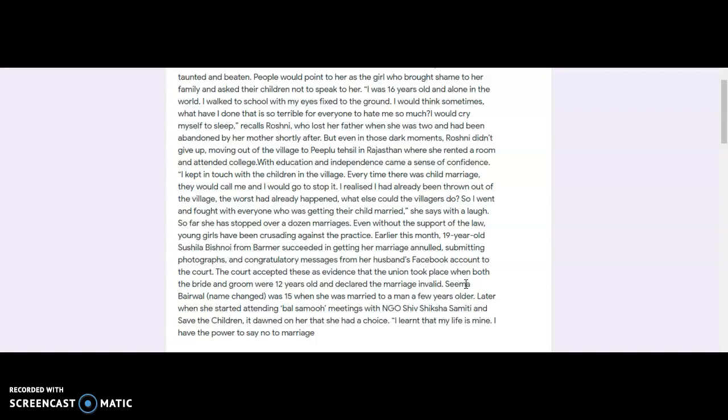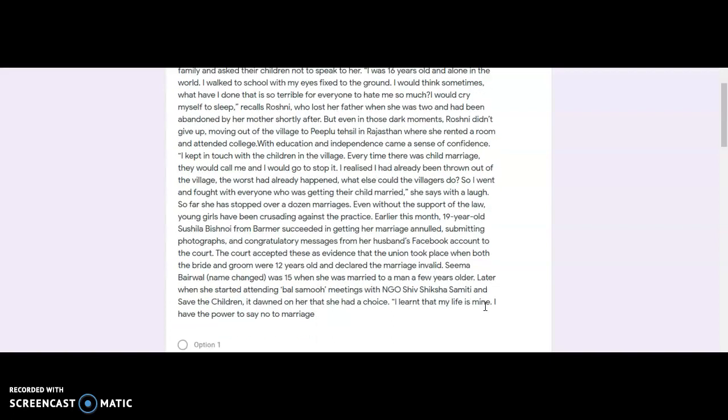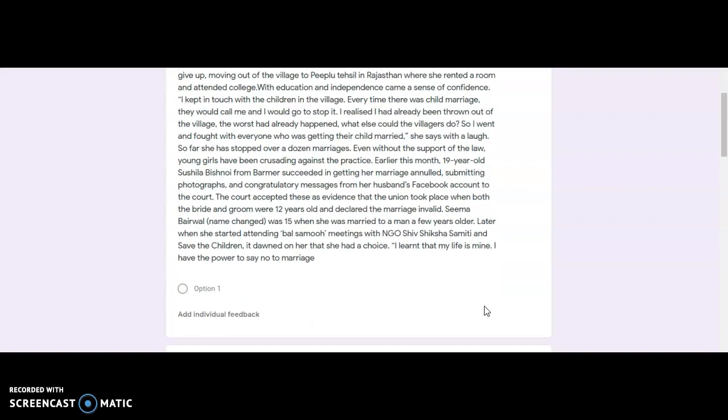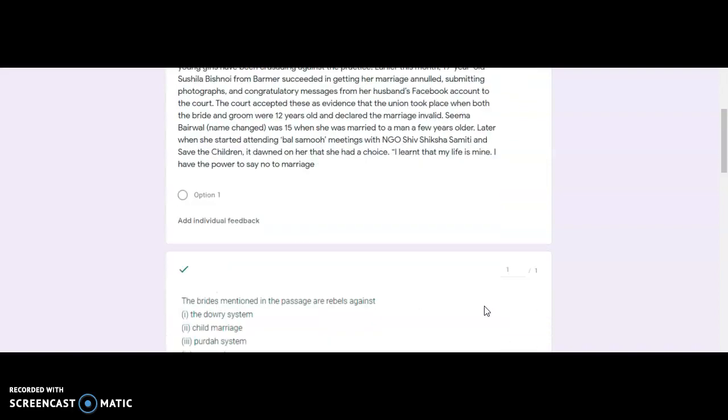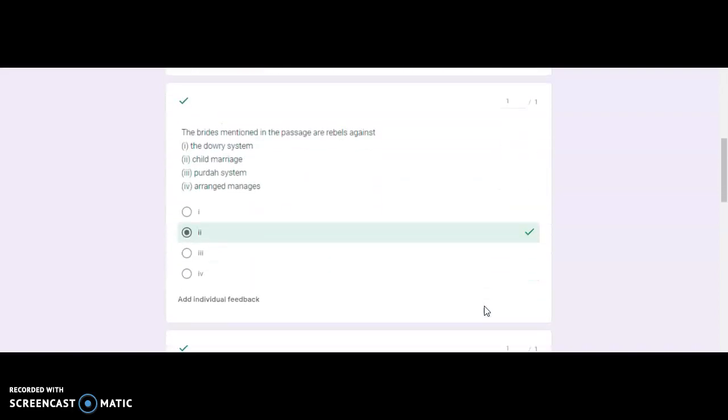The third lady was 15 and was married to a man a few years older. Then she started attending meetings with the NGO Shiv Shiksha Samiti, and she got to know that it was her life and she had the power to say no to marriage. That's all in the passage, I told you in short. Now we'll go to the questions.